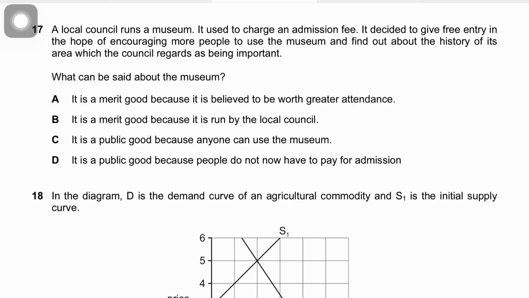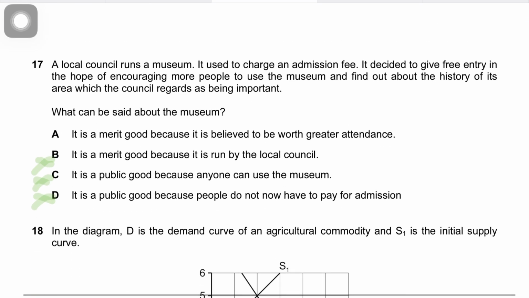B says it is a merit good because it is run by the local council. Well, it is a merit good, but not because it's run by the local council. That's not what makes it a merit good, so this is incorrect. C says it is a public good. No, it's not a public good. This is incorrect. Remember that B is incorrect because something is not automatically a merit good just because the government or the local council runs it.